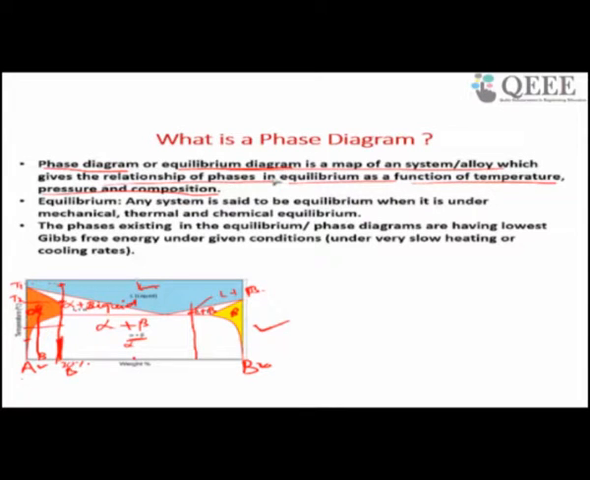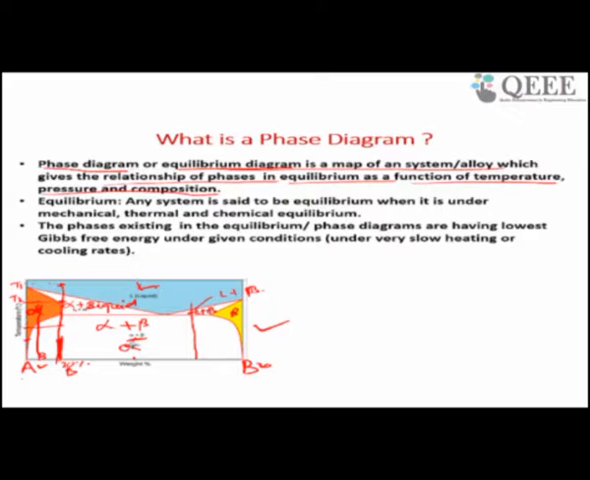So, the phase diagram is an equilibrium diagram, a map which gives the different phases as a function of temperature, pressure and composition. And the phases which are observed in a phase diagram are in equilibrium. Thermodynamic equilibrium means it is in equilibrium in terms of mechanical, thermal and chemical. So, whatever phases you are getting, these phases have the least Gibbs free energy.